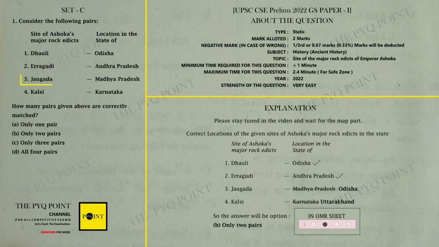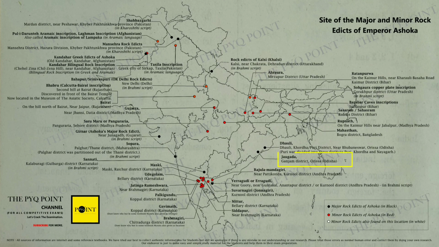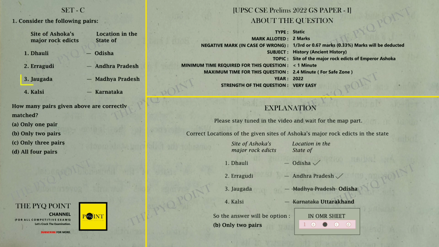Now let's see the third given pair. Whether Jaugada is located in Madhya Pradesh state or not. As you can see here, Jaugada rock edict site is not in Madhya Pradesh, but it is in Ganjam district of Odisha state. Hence, this pair is given wrong.